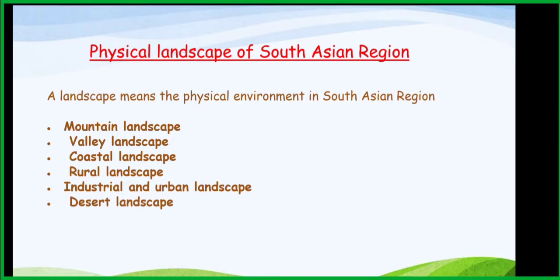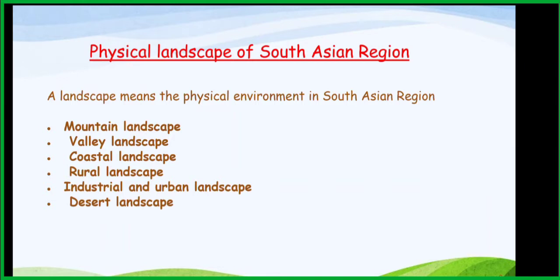There are 3 types of things there, such as relief zones, and we study those separately. The landscape depends on the climate.